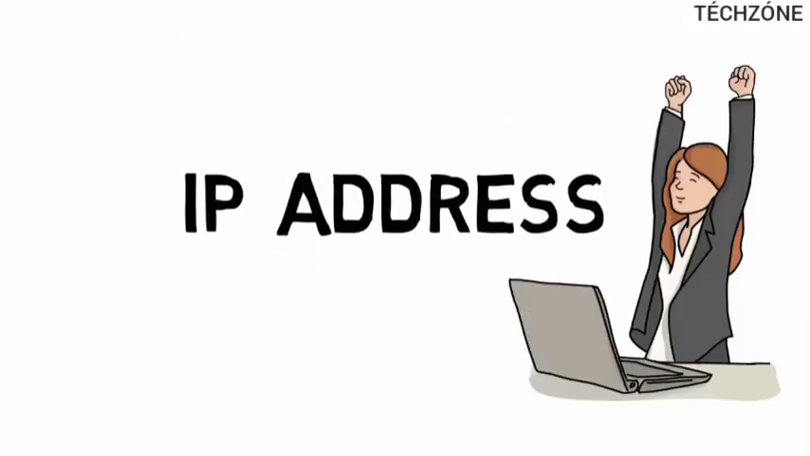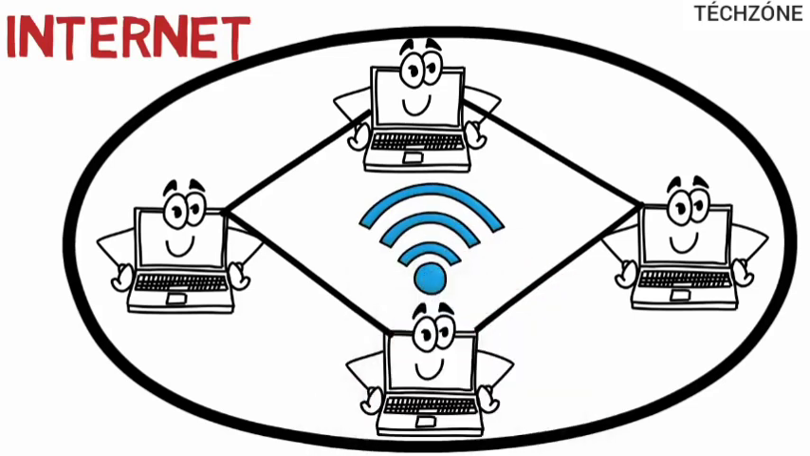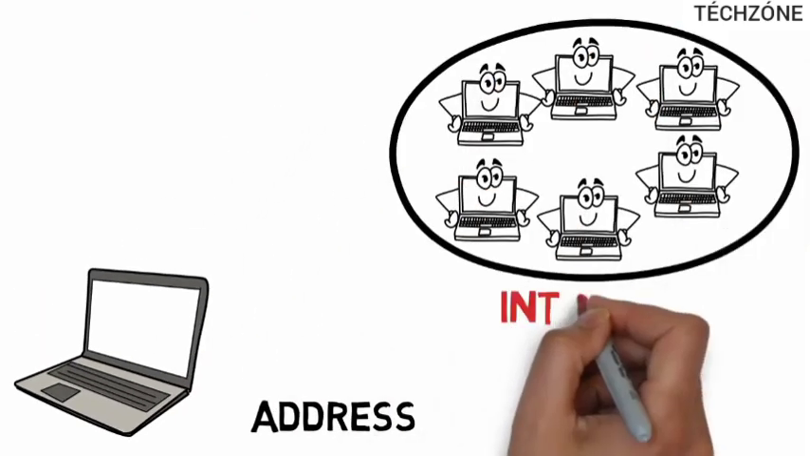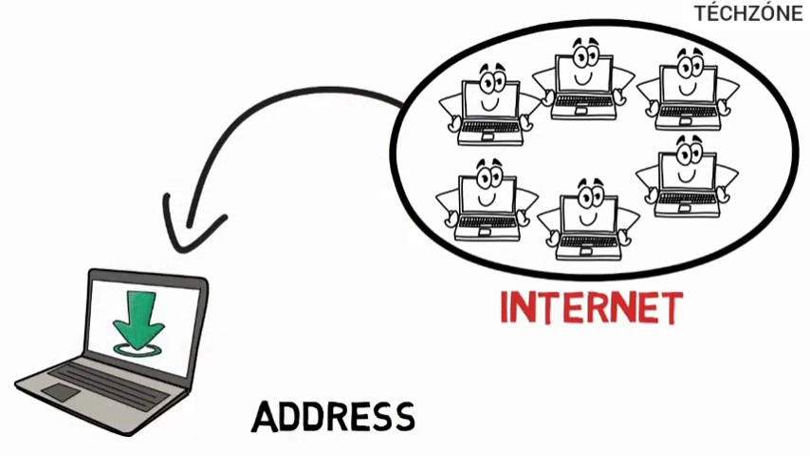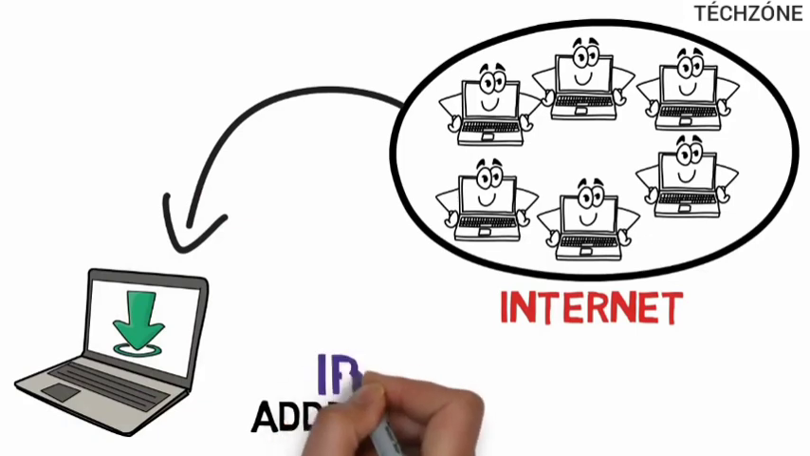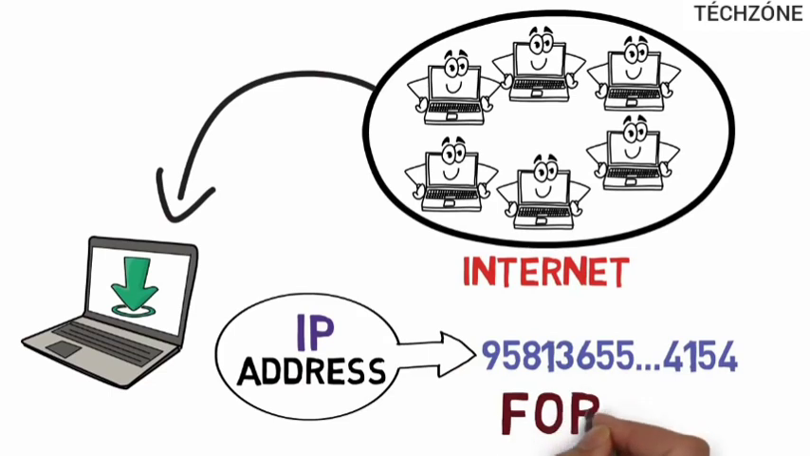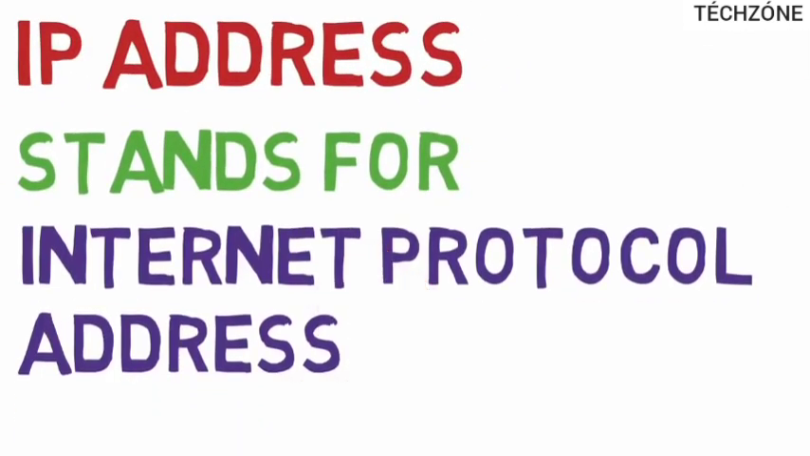What is an IP address? Computers in the internet communicate with each other wirelessly. Your computer also needs an address so that computers in the internet can send you a file that you want to download. That address in internet terms is called an IP address, which is nothing but a string of numbers written in a certain format. IP address stands for Internet Protocol Address.